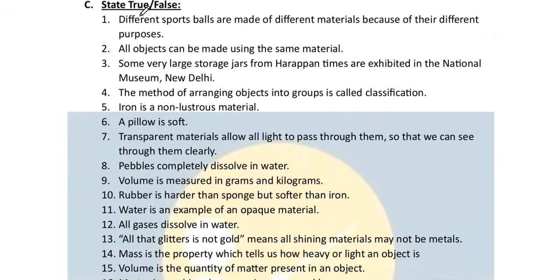Now coming to true and false. Number 1. Different sport balls are made up of different materials because of their different purposes. True. All objects can be made using the same materials. No. False. Some very large storage jars from Harappan times are exhibited in National Museum in New Delhi. That is true. You can see them. The method of arranging objects into groups is called classification. True.